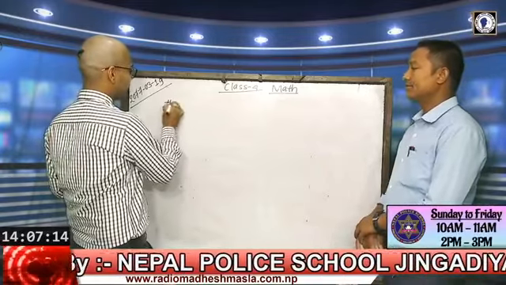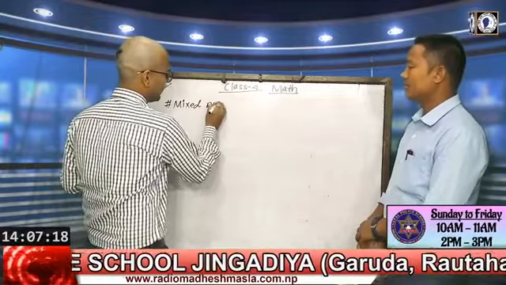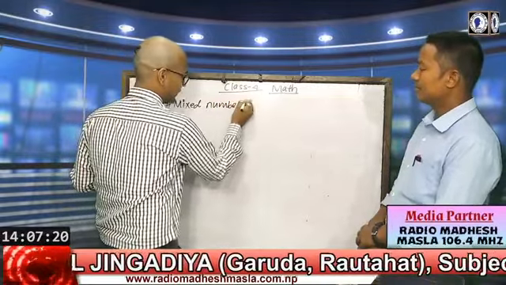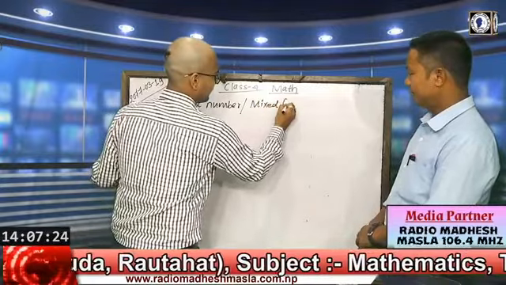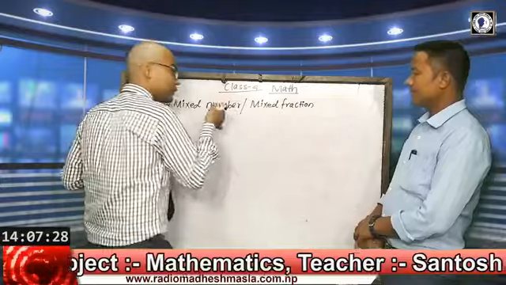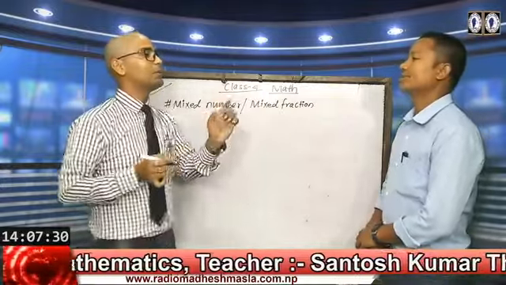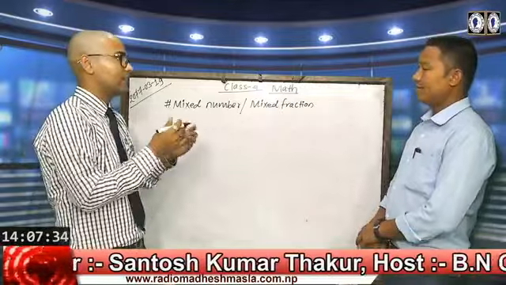The left one is mixed number, or it is also called mixed fraction, or this is also known as impure fraction, which is not pure.